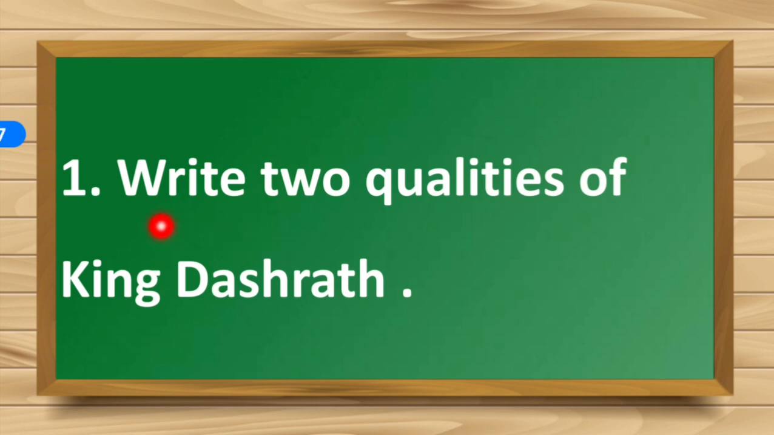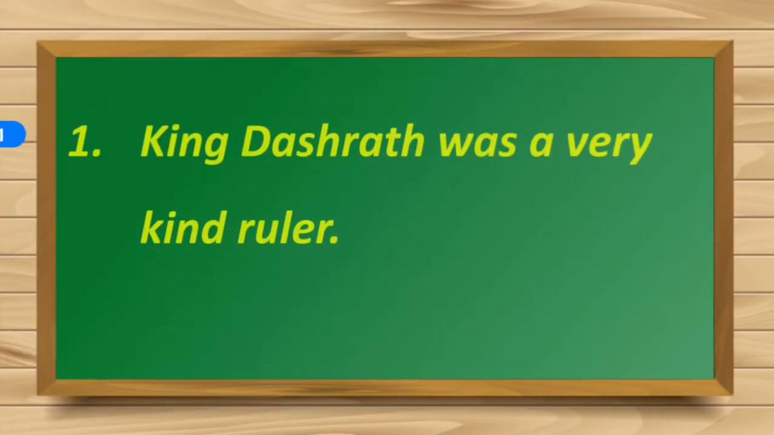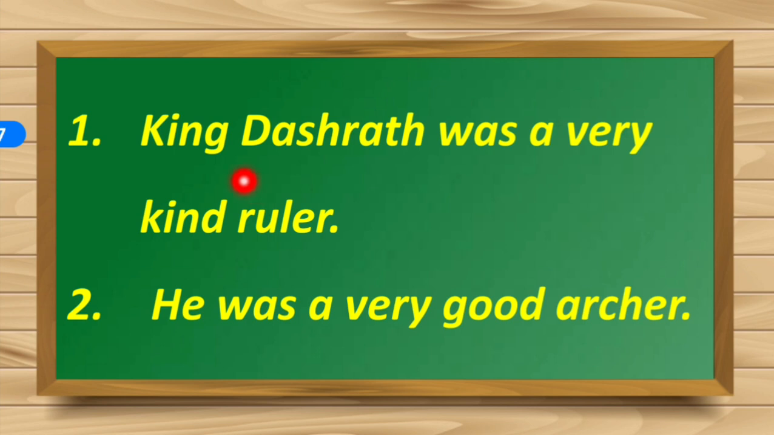Okay, the first question is, write 2 qualities of King Dashrath. Yes, we have to write 2 qualities of King Dashrath. Remember, we had read in the second paragraph itself, that he was a very kind ruler. What else? Yes, he was a very good archer. So how would you frame your answer? Point number 1, because you have to write 2 qualities. King Dashrath was a very kind ruler. Point number 2, he was a very good archer.